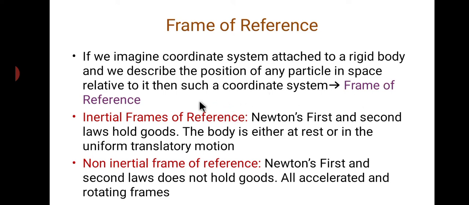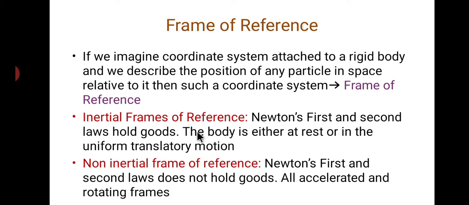So the frame of reference is of two types. One is an inertial frame of reference. Another one is a non-inertial frame of reference. The inertial frame of reference is the frame of reference in which Newton's first and second laws hold good. That we call an inertial frame of reference.